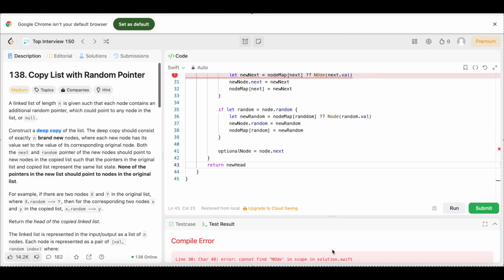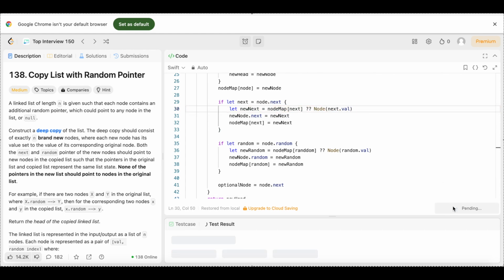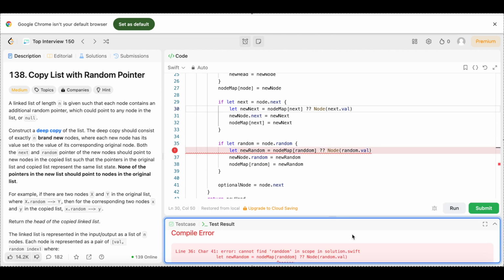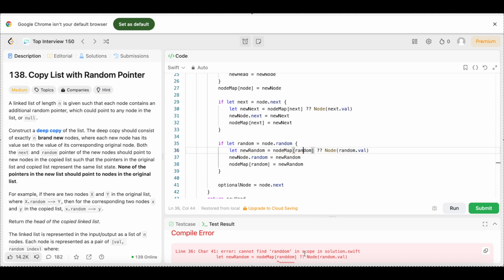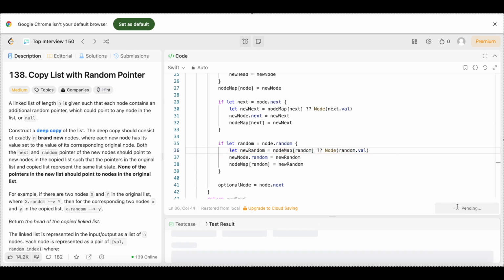We got an error, can't find node. Excuse me, y'all, this should say node like that. So let's run it again. Should have checked all the errors, but let's see, cannot find random. Little typo there. Let's see what else. That should be the last one. So let's run it this time. See what happens. And it's accepted.